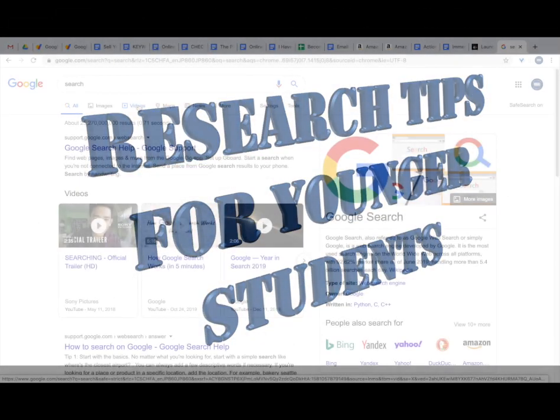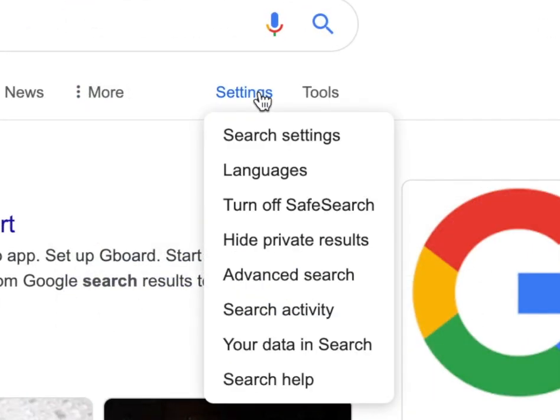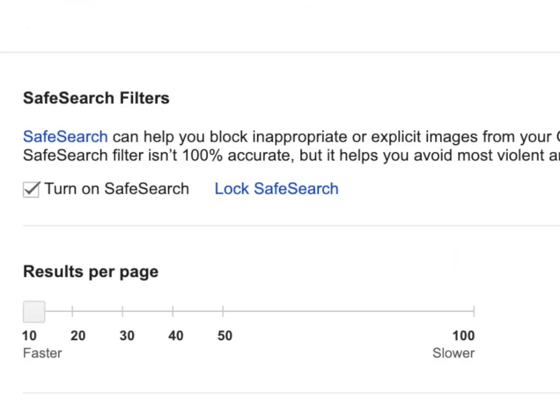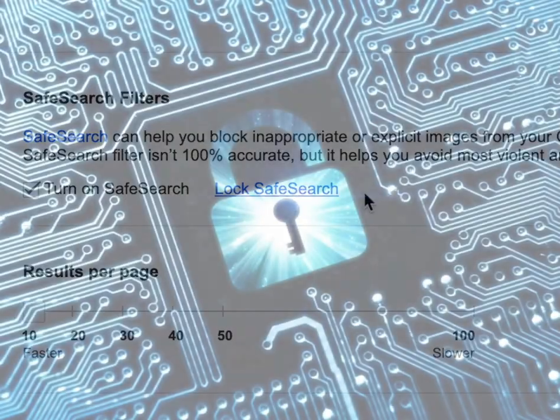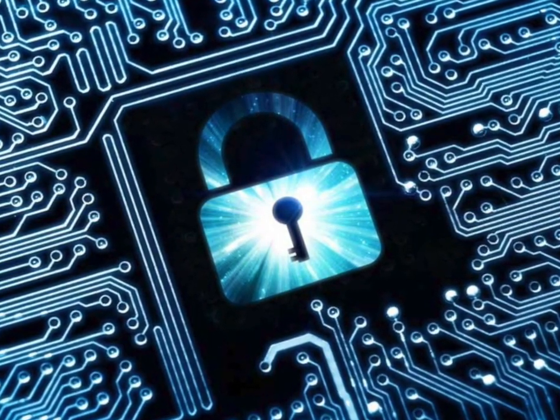Okay, let's get started. First of all, you want to make sure you have safe search set up. If you're just in Google at home, you can go to settings, search settings, and you can turn it on or you can lock it. If you're at a school, this should already be done and managed by your systems administrator.